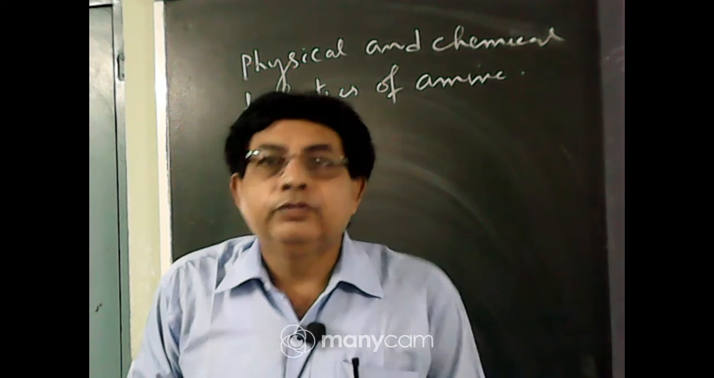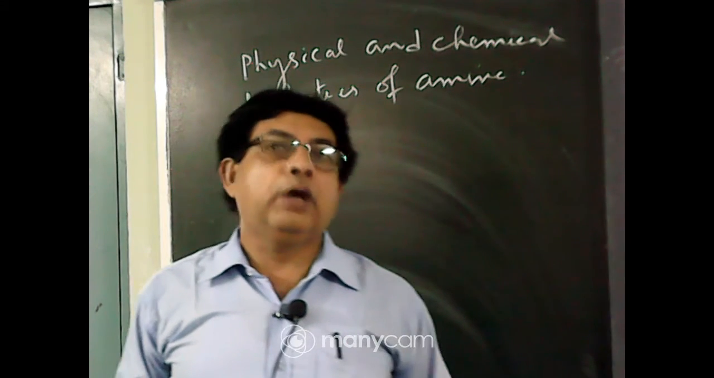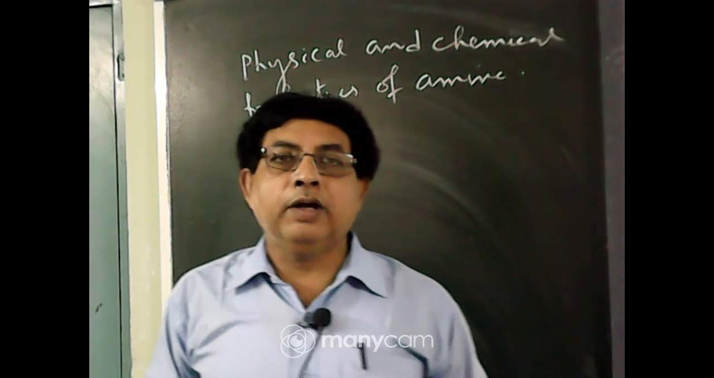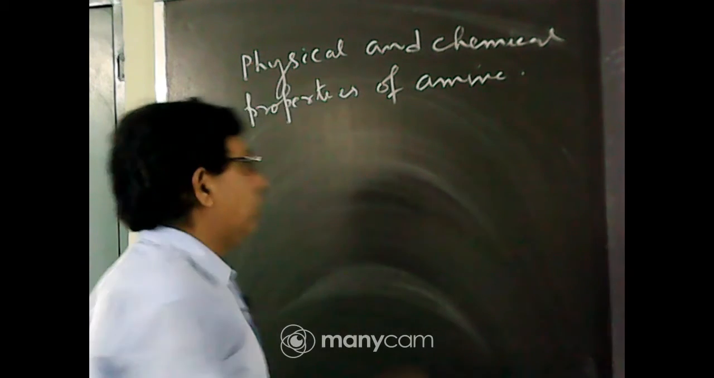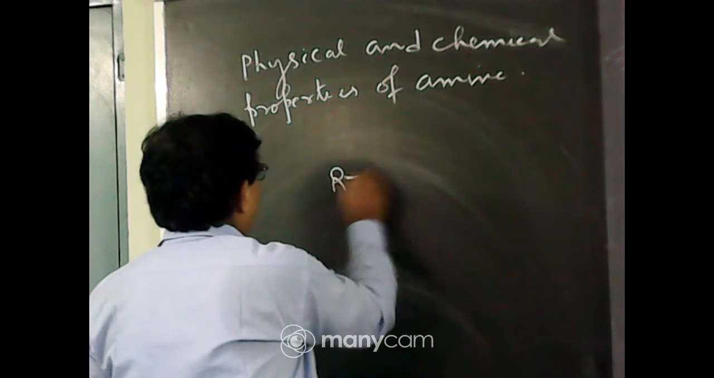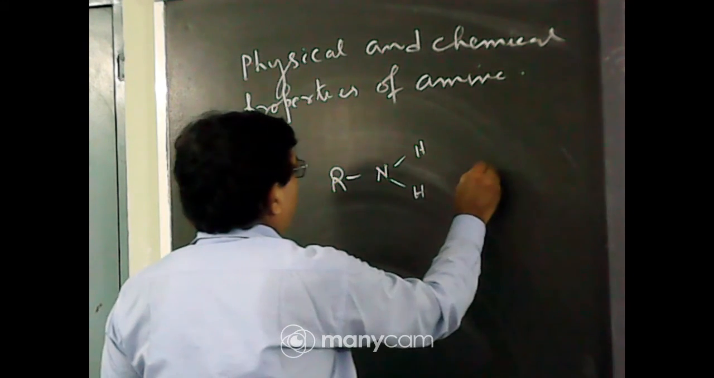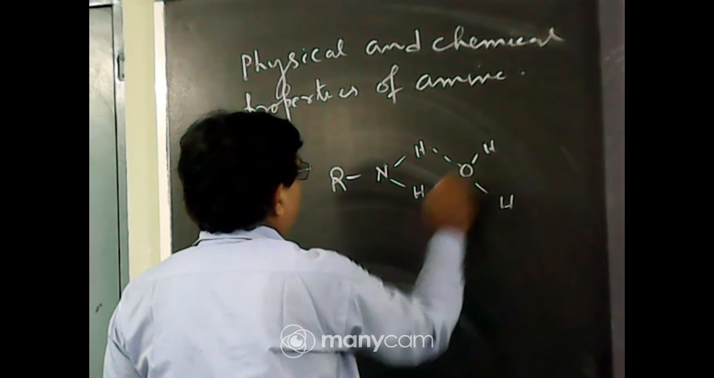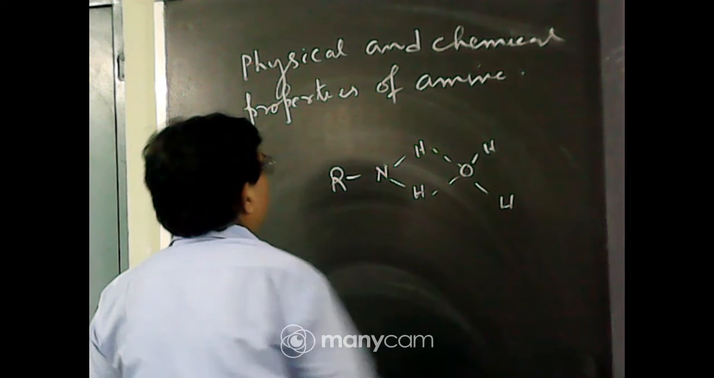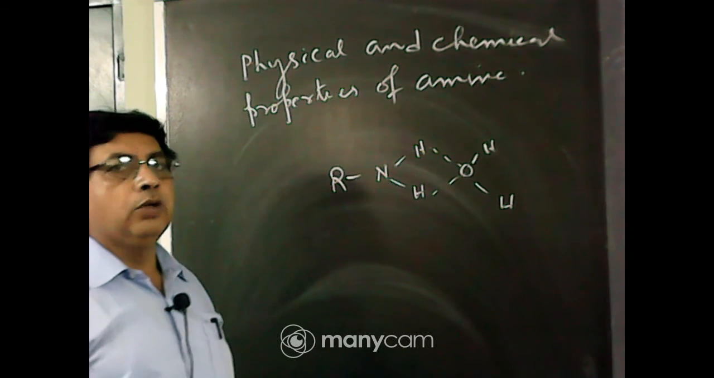Number one, the lower members of amines are soluble in water. Why? Because the lower members of amine can form hydrogen bonds with water molecules. Say this is the structure of amine, RNH2. Say you have a water molecule, OH, it forms a hydrogen bond here. So due to formation of hydrogen bonds, lower members are soluble in water.